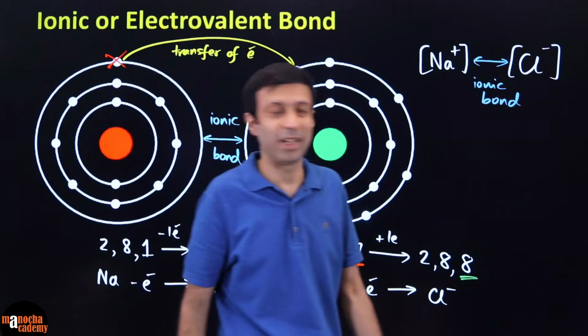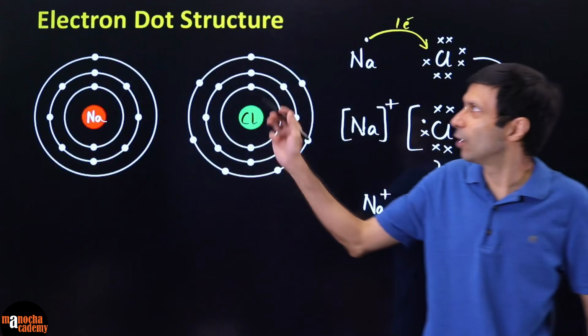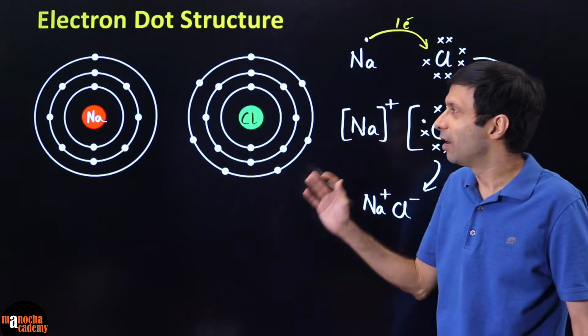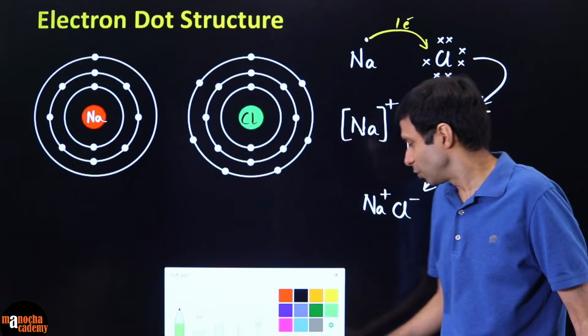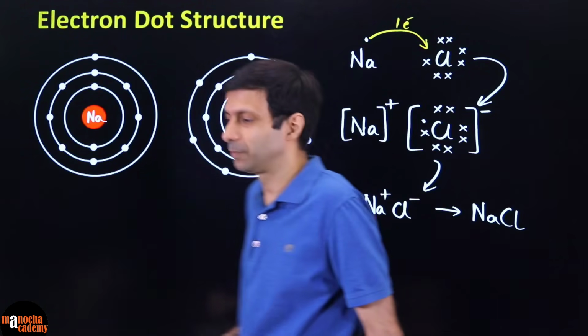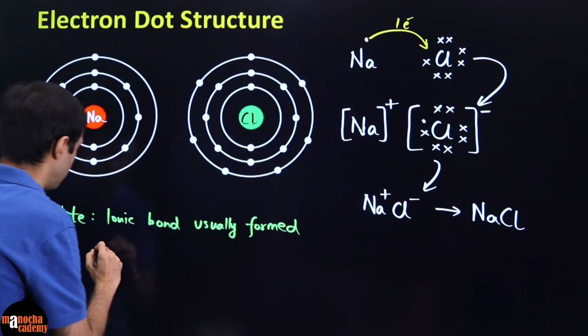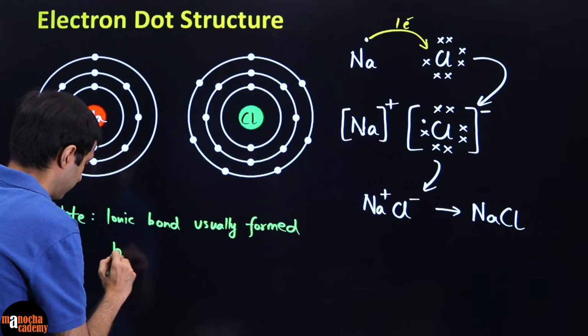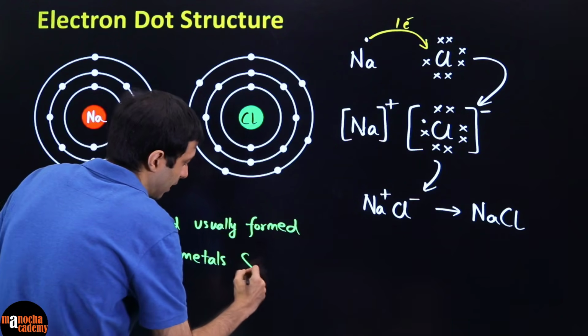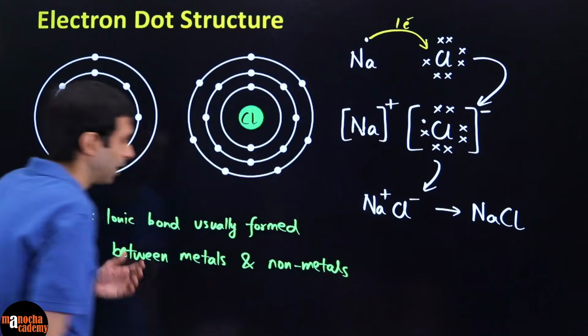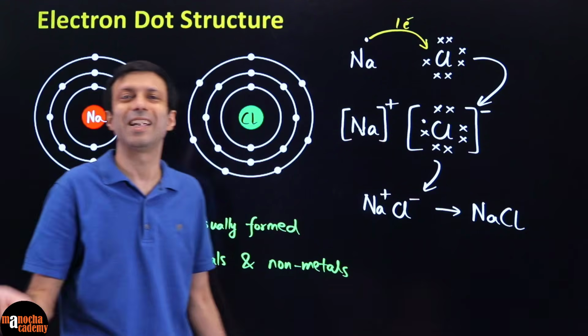So this is an important point, that usually ionic bonds are formed between the metals and non-metals. So you can remember this note here, usually formed between metals and non-metals, because metals tend to give away electrons, non-metals tend to receive the electron.